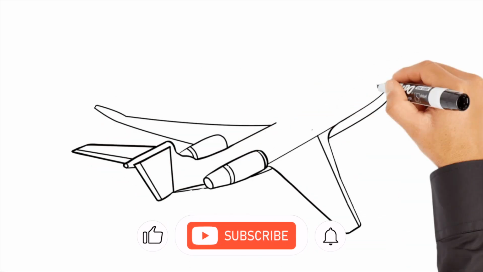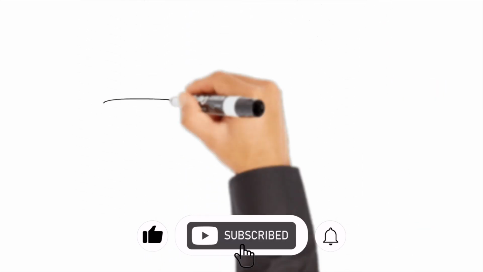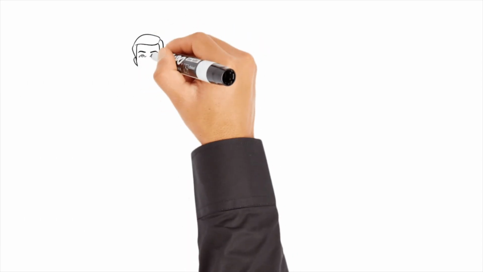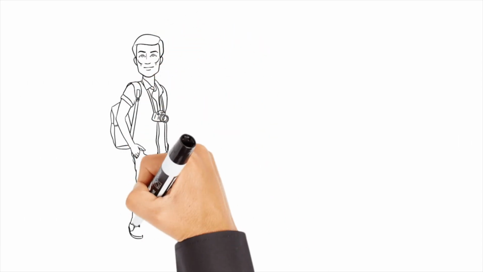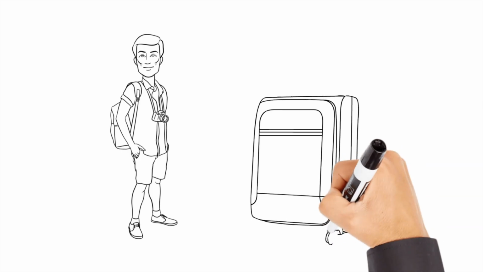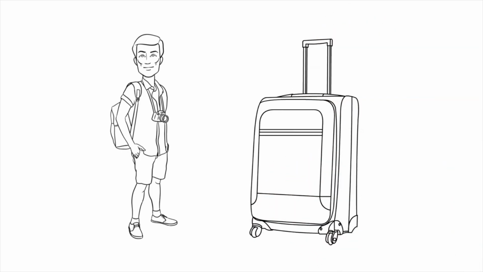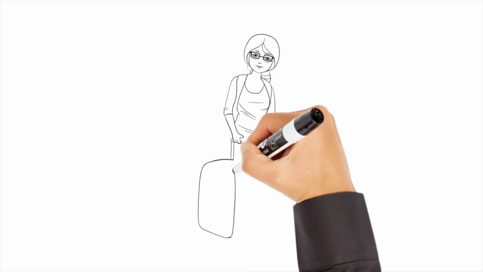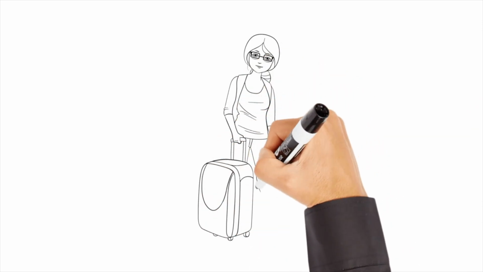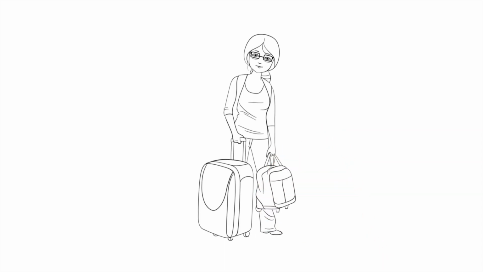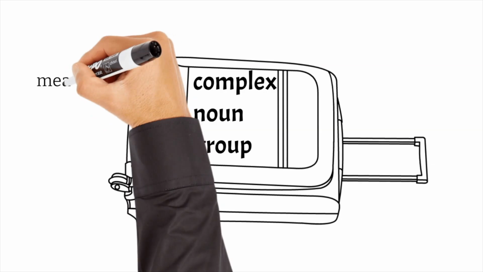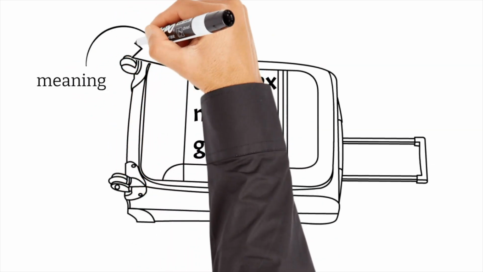Noun groups. Imagine for a moment that you are going on a holiday trip. How much gear do you pack into your suitcase? I personally like to travel light, but some people manage to pack a lot of gear into their suitcase. When you pick it up, it feels very heavy and dense, but fortunately you have lots of useful items to take on your trip. A complex noun group is like a tightly packed suitcase that is stuffed with meaning.